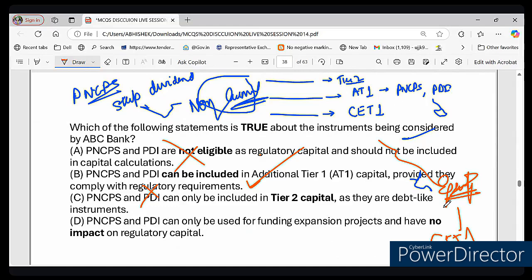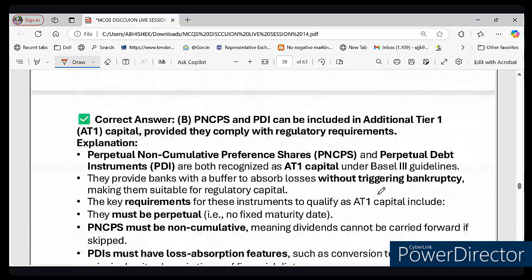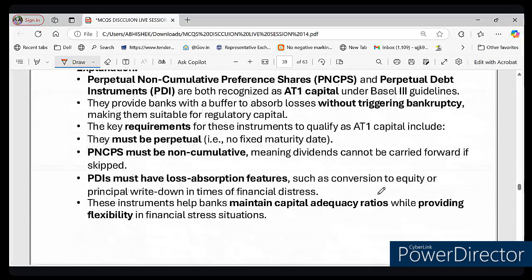My question is, why do banks issue PN, CPS and PDI instead of just raising equity? The answer is that equity is quite expensive, right? Issuing PN, CPS and PDI helps banks raise funds without diluting shareholder control. In these instruments, shareholder control is not diluted. Shareholders still have the control, and this helps meet capital adequacy requirements under Basel 3, keeping the bank stable even in crisis. And these PN, CPS and PDI act like a shock absorber.